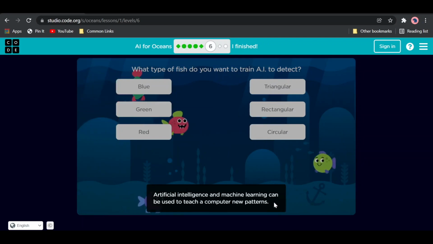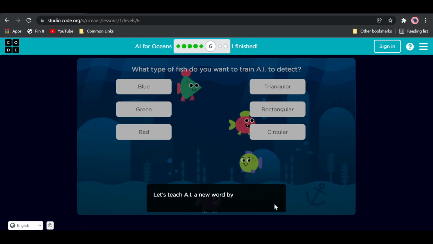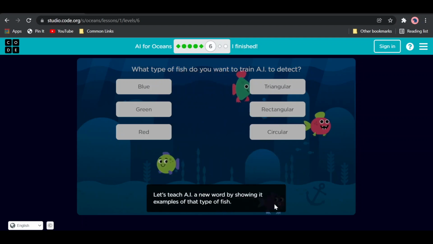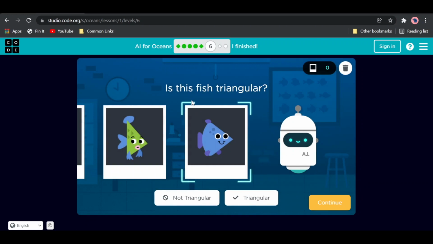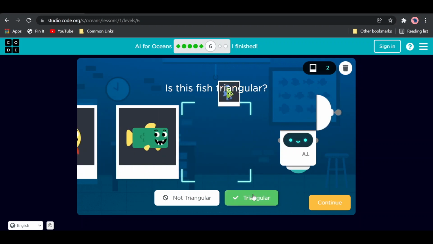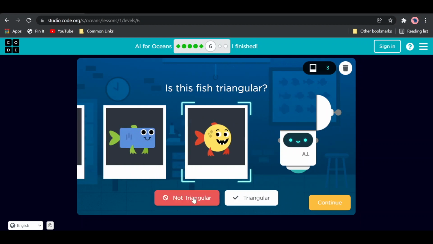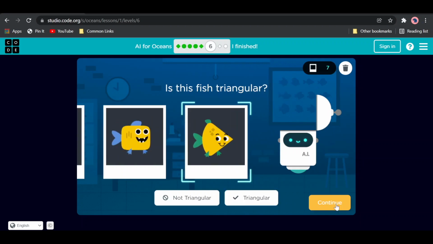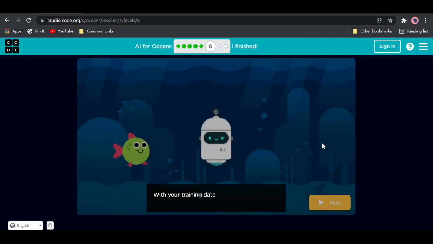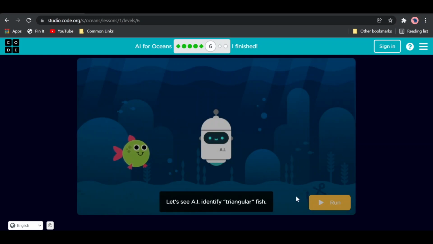Artificial intelligence and machine learning can be used to teach a computer new patterns. Let's teach AI a new word by showing it examples of that type of fish. So we have a bunch of types of fish, and I'm going to pick triangular here. So the question becomes, is this fish triangular? So this, I would say, is a triangular fish. This is a triangular fish. This is not triangular. And I'm going to continue here, though you should definitely do a lot more training. And let's see if it can recognize triangular fish.